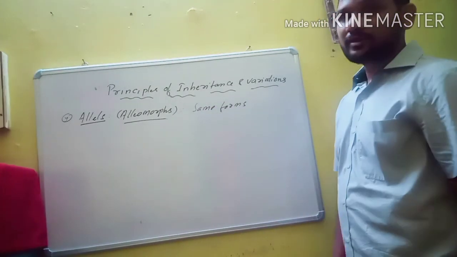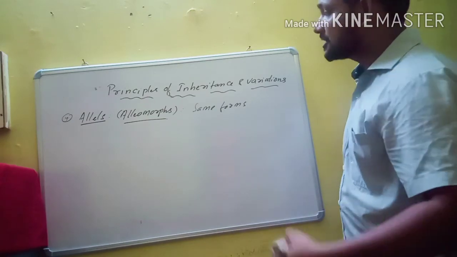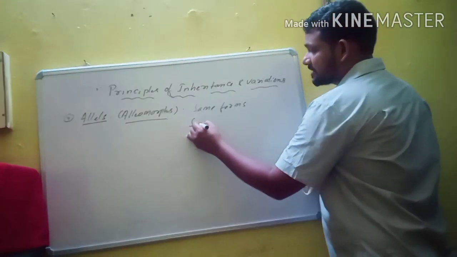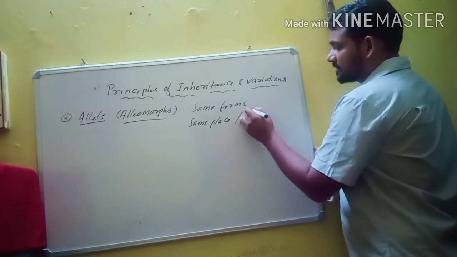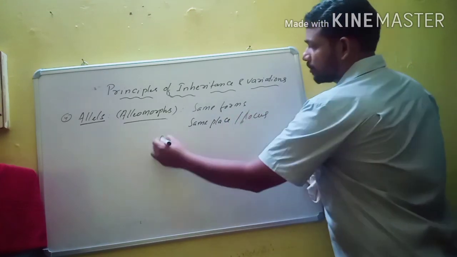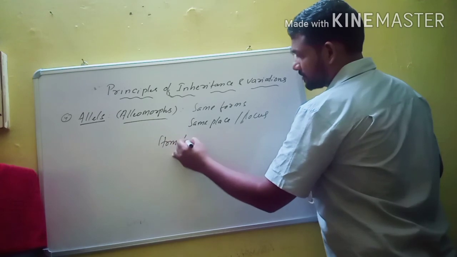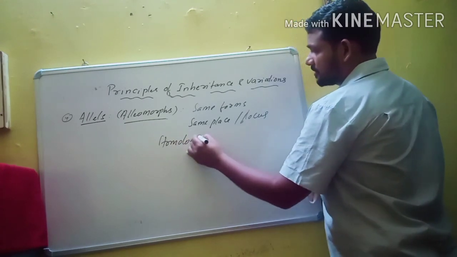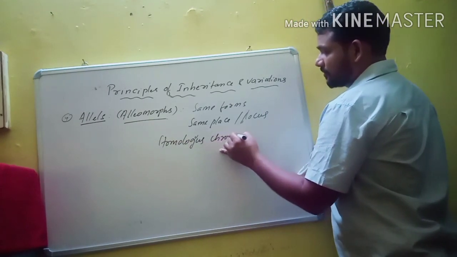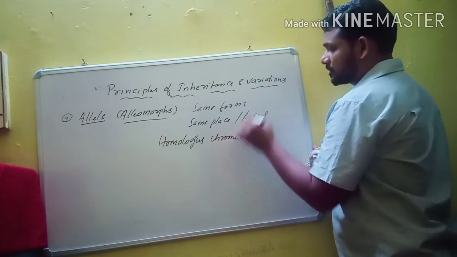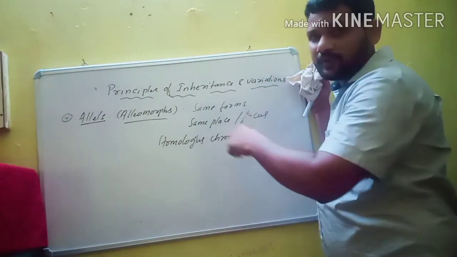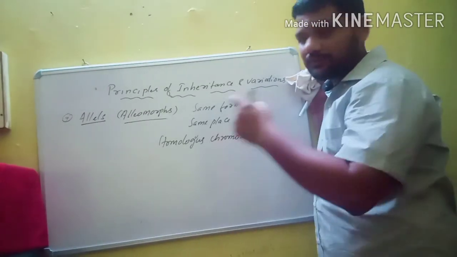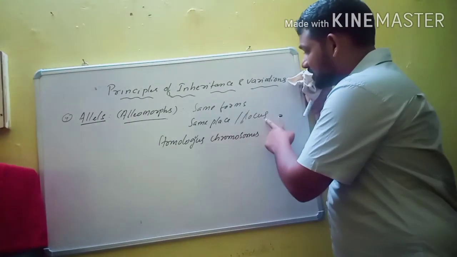They are the same forms of genes which are present on the same place or same locus on homologous chromosomes. What are alleles? They are the same forms of a gene which are found on the same place or same locus on homologous chromosomes.